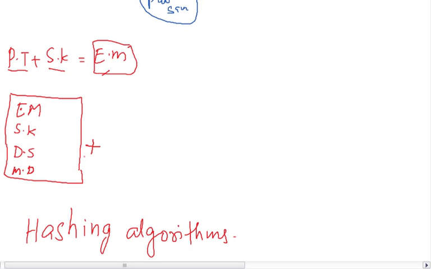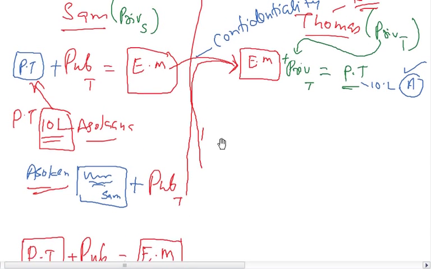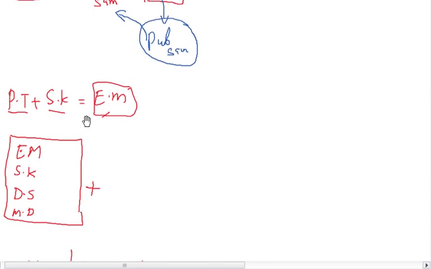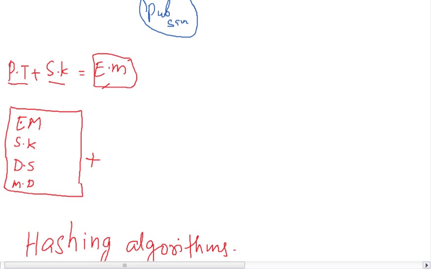This particular envelope has to be encrypted. To whom has this to be sent? This has to be sent to Thomas. Thomas is the recipient, and confidentiality should be achieved. That means the public key of Thomas, the public key of the recipient, has to be used to encrypt this envelope. So I'm using the public key of Thomas, and you get the encrypted message, and this message is being sent to Thomas.